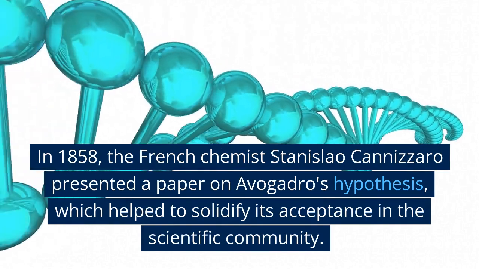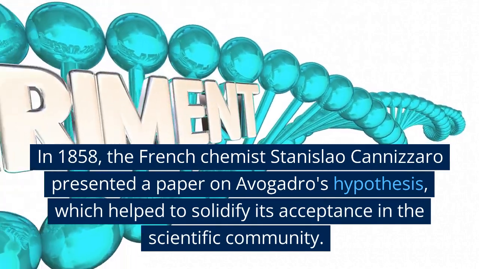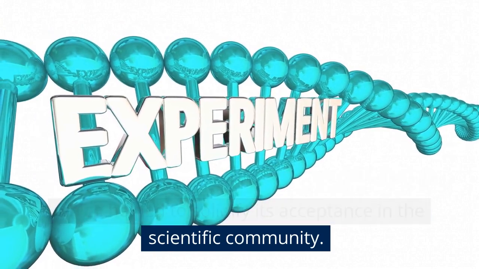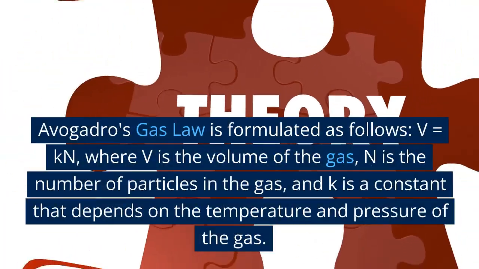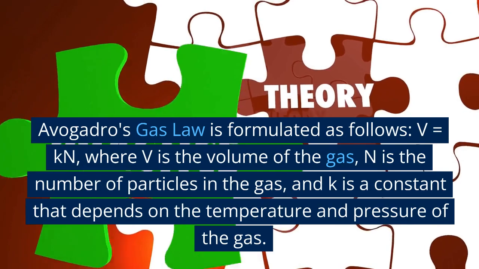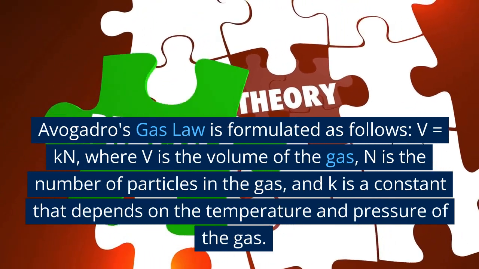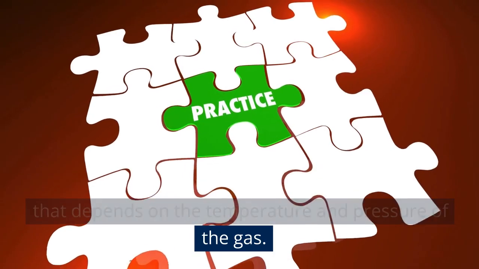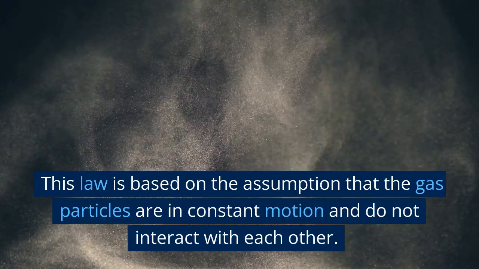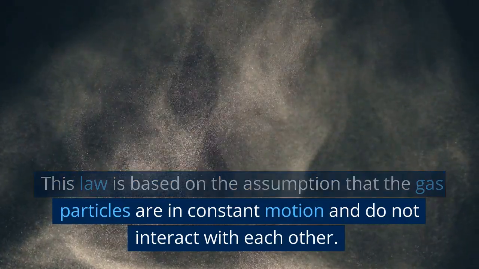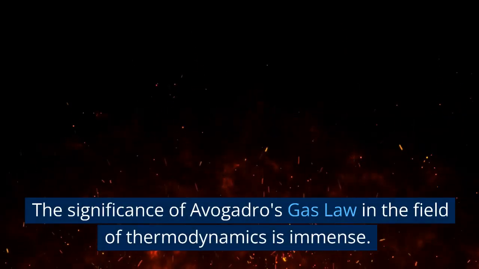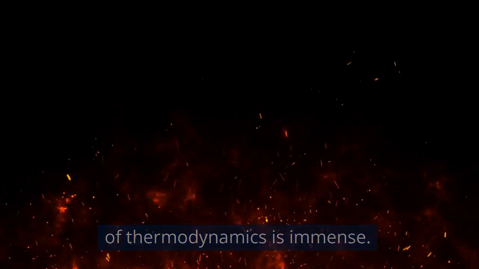In 1858, the French chemist Stanislas Cannizzaro presented a paper on Avogadro's hypothesis, which helped to solidify its acceptance in the scientific community. Avogadro's gas law is formulated as follows: V equals kN, where V is the volume of the gas, N is the number of particles in the gas, and k is a constant that depends on the temperature and pressure of the gas. This law is based on the assumption that the gas particles are in constant motion and do not interact with each other. The significance of Avogadro's gas law in the field of thermodynamics is immense.